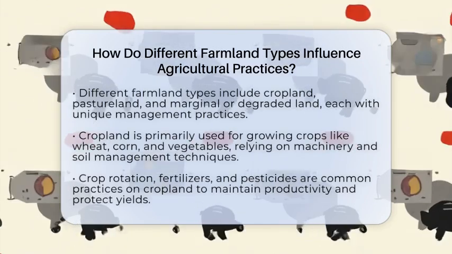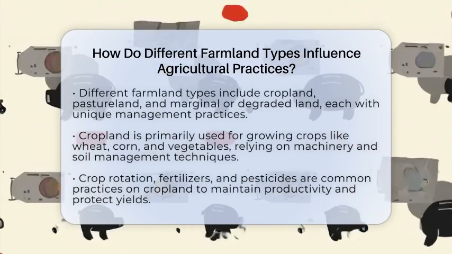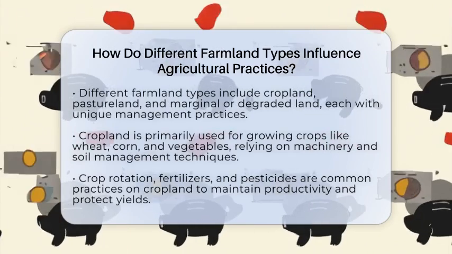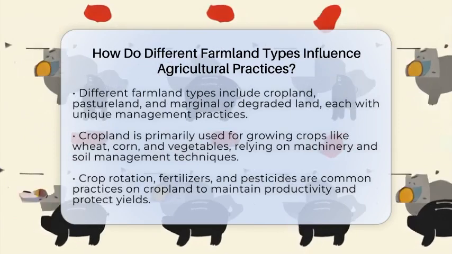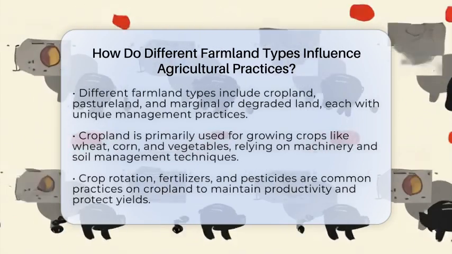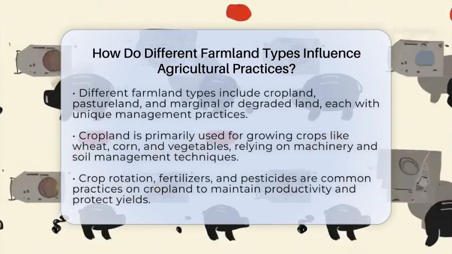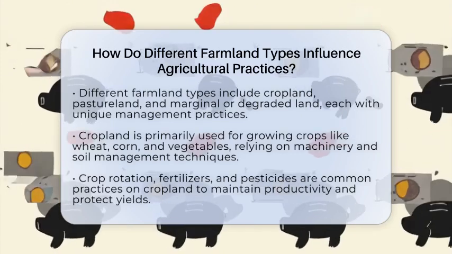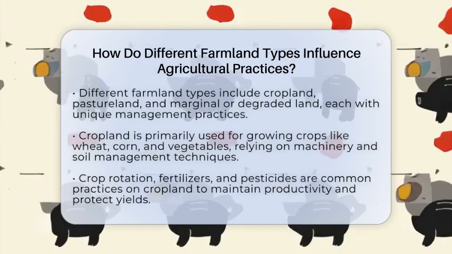Cropland is the most common type, used mainly for growing crops like wheat, corn, or vegetables. Farmers here focus on soil preparation, planting, watering, and protecting crops from pests. They often use machinery like tractors and planters to get the job done efficiently.